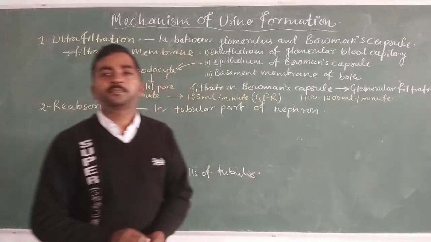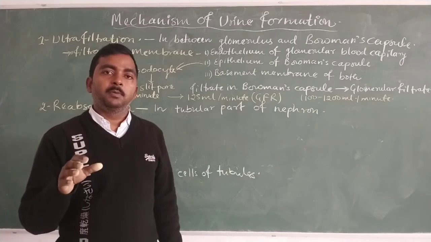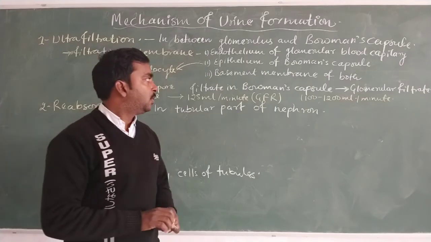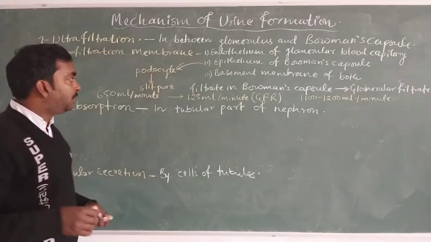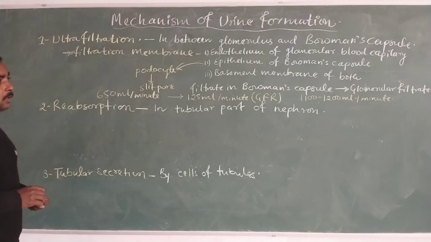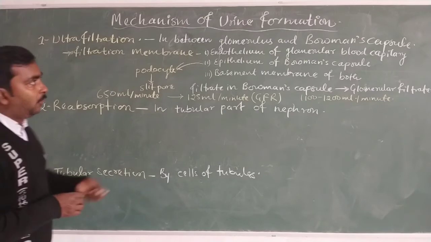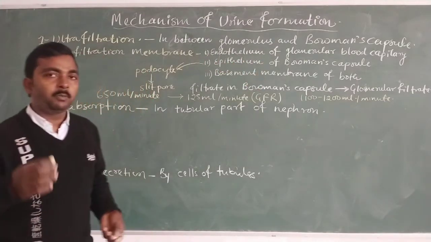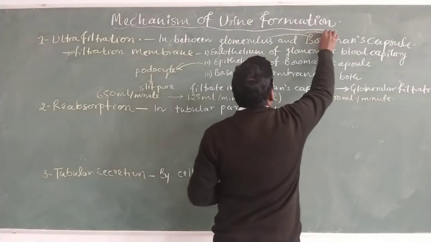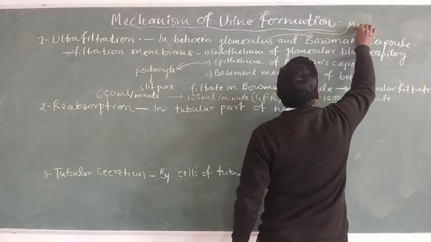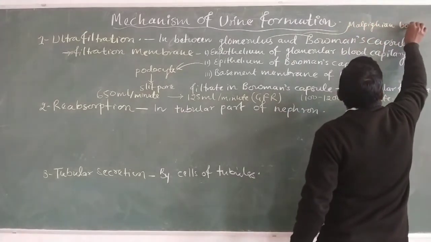Which is the 1/5 amount of total blood pumped from each ventricle. So this is all about the ultrafiltration of blood inside the kidney, and inside the kidney the ultrafiltration takes place especially in the glomerulus and Bowman's capsule, combinedly known as the Malpighian body.